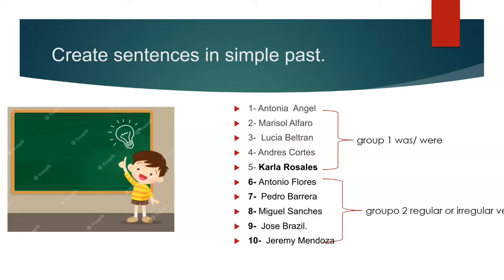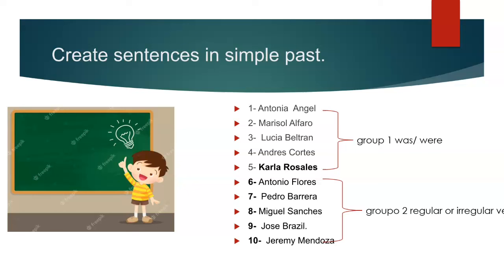In this group, there are Antonia, Marisol, Lucia, Andrea, and Carla. This is number 1. You will create sentences with was and were. Each person needs to create a sentence.